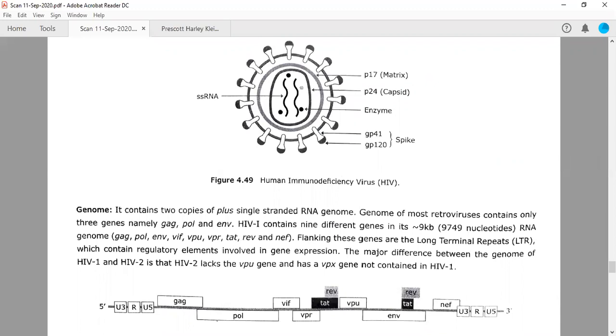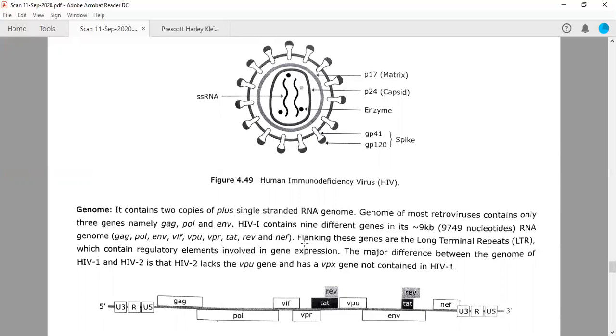First of all, GAG, POL, and ENV, these are the major 3 genes which are present in retroviruses, a single-stranded RNA genome. The genome of most retroviruses contains only 3 genes, GAG, POL, and ENV. HIV-1 contains 9 genes. So these are GAG, POL, ENV, VIF, VPU, VPR, TAT, REV, NEF.